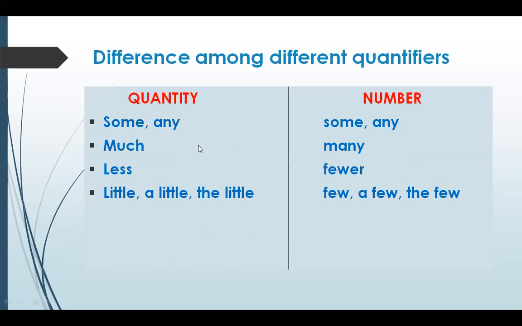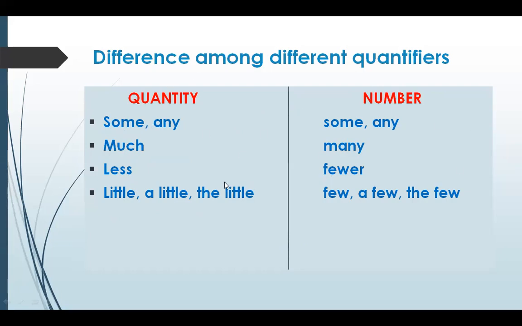That means the thing which cannot be counted, which can be measured. Those are taken under the heading quantity. So these words, some and any, are used with the quantity, and some and any can also be used with the numbers which can be counted. Much, less, little, a little, the little, they come under the heading quantity. Many, fewer, a few, the few, few, and that means the quantifiers are used under the heading quantity